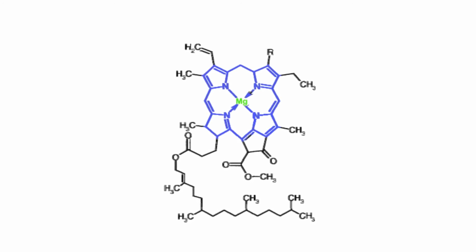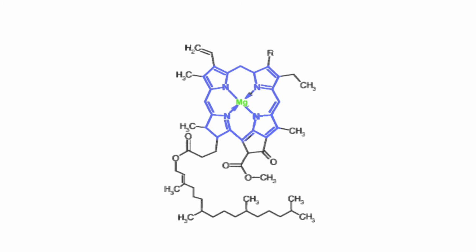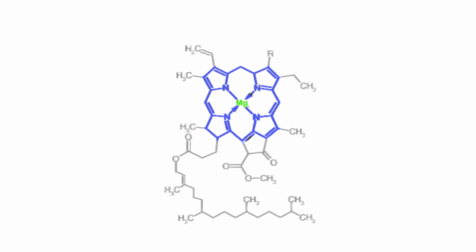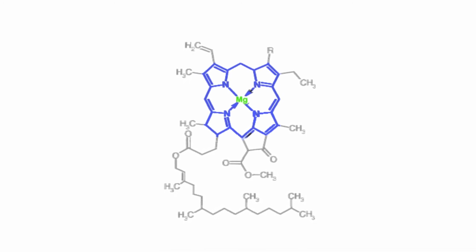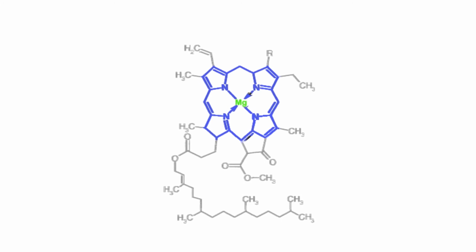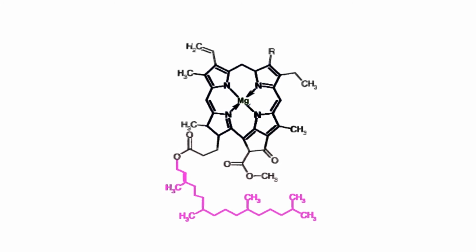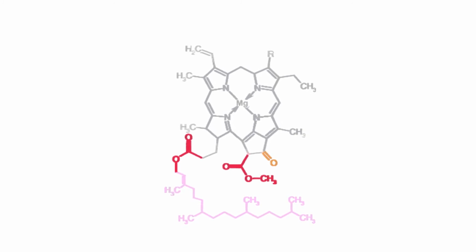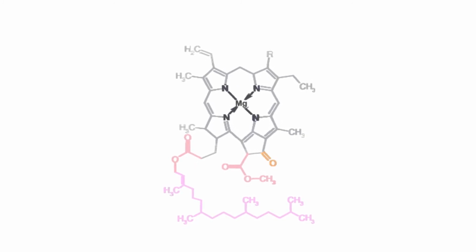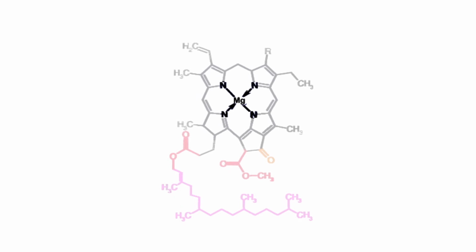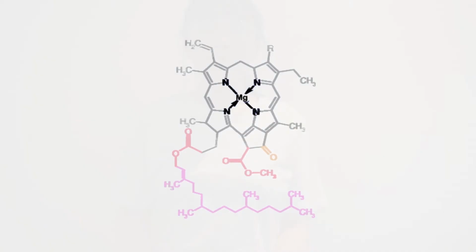In this case, there is a porphyrin bonded to a magnesium ion. The porphyrin is a very stable network of alternating single and double bonds, allowing the orbitals to delocalize, making it an excellent photoreceptor. The chlorophyll molecule also has a long hydrophobic tail and 3 functional groups shown here, 2 esters and a ketone. As there are 4 nitrogens bonded to the magnesium ion, its coordination number is 4.